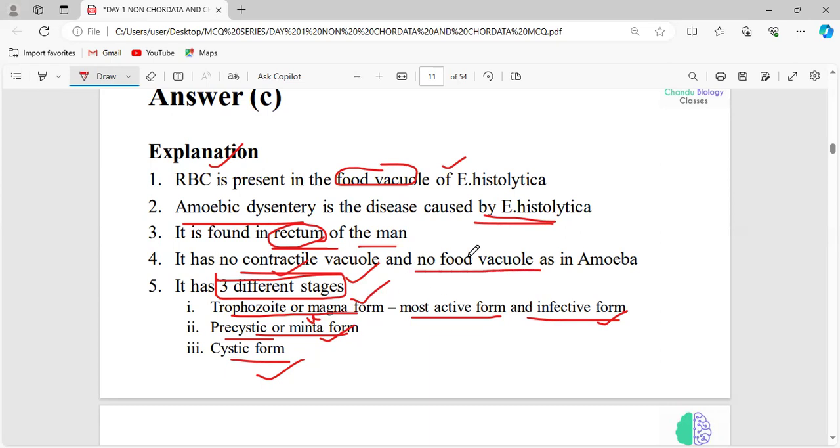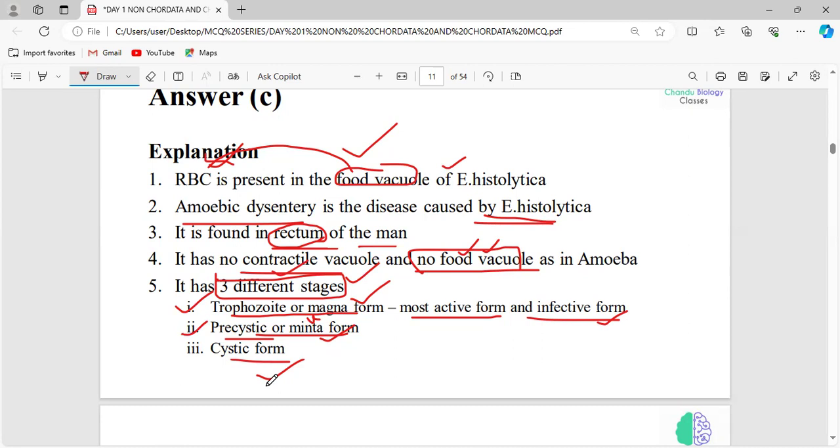See here, no food vacuole is present. See here, food vacuole is present. In the presence of a food vacuole, we can find RBC, but here no food vacuole has been given. What is the difference? I have given a trophozoite or magna form, pre-cystic or minute form, right?